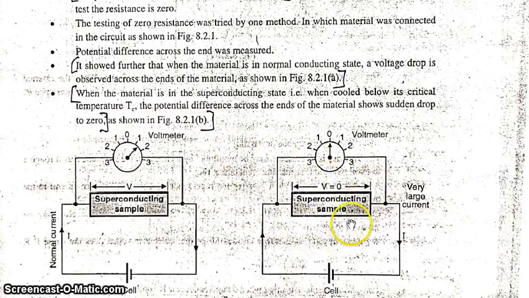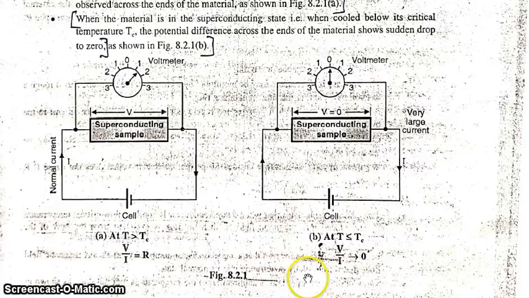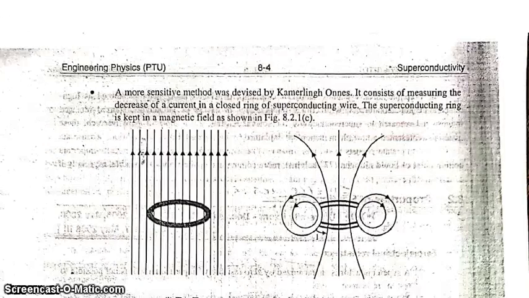When the material is in the superconducting state, that is, when it is cooled below its critical temperature, the potential difference across the ends of the material shows a sudden drop to zero. Here it is mentioned that the potential difference is zero in the case of superconductors. In this diagram, when the temperature is greater than the critical temperature there is some resistance; when the temperature is less than or equal to the critical temperature, E by I tends to zero in the case of a superconductor.